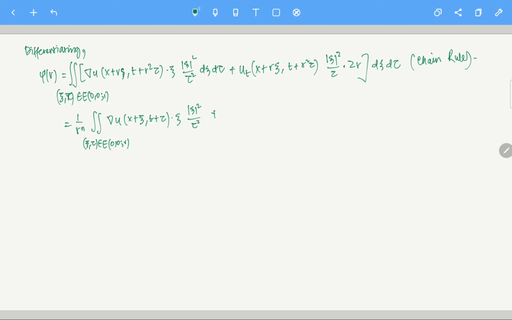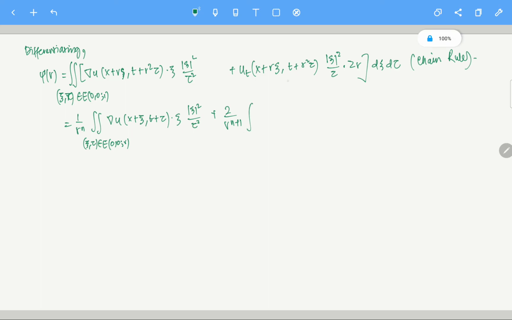That part is there. I'm not writing all of d xi d tau, because that is already there always. So that part is there, plus 2 by r power n plus 1, this is also coming.